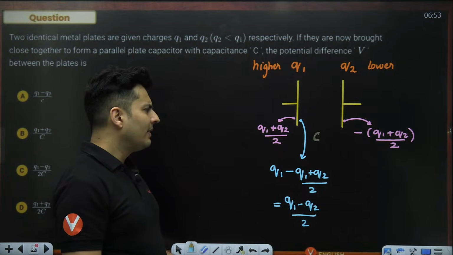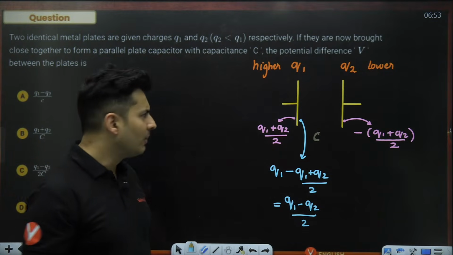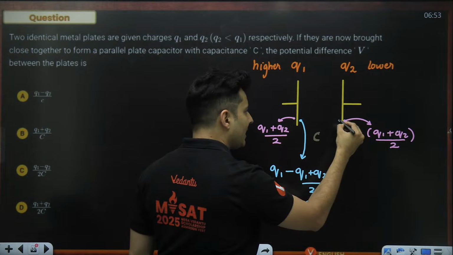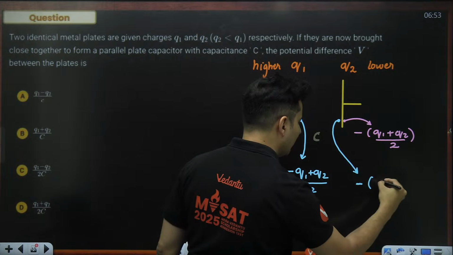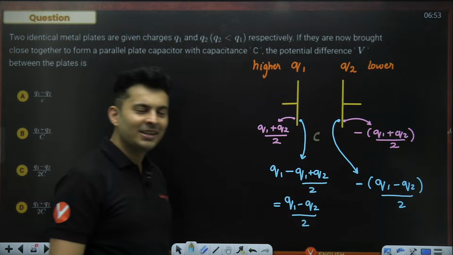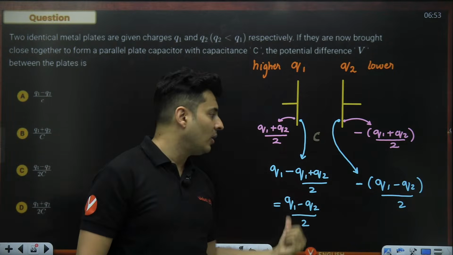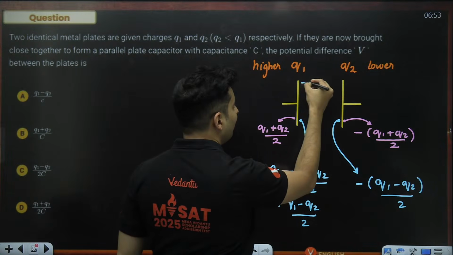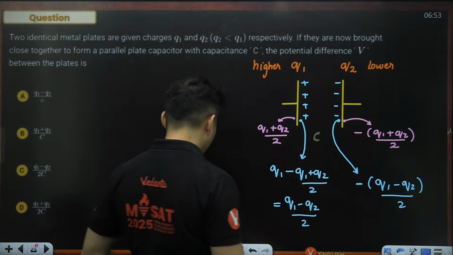And over here, actually, I don't even have to do this. I'll tell you what, whenever you use Gauss's law and you solve these plate problems, whatever charge comes on this side of the inner plate, the exact negative charge comes on the opposite side. So on the opposite side, the charge will be negative of Q1 minus Q2 whole thing divided by 2, isn't it? You would have noticed this when you solve those plate problems. Inner surfaces always develop opposite charges. Now, this is the charge which you should consider for the capacitor's charge. Outside charge is never considered.